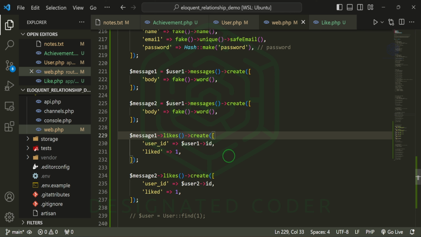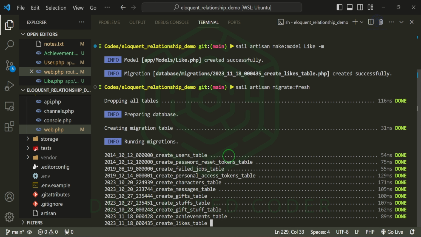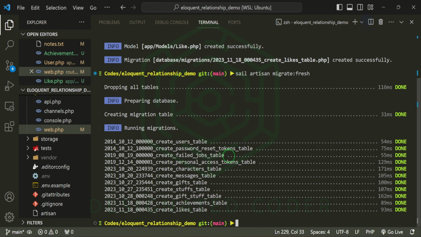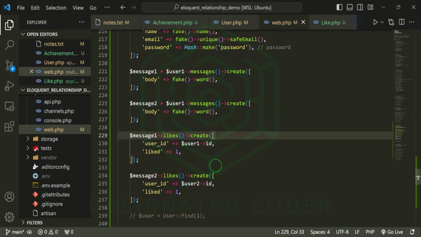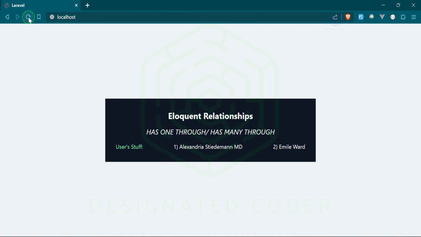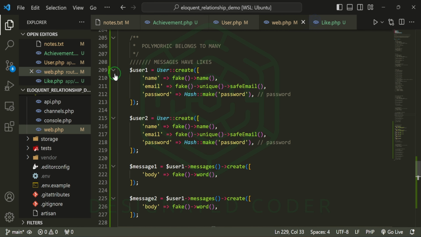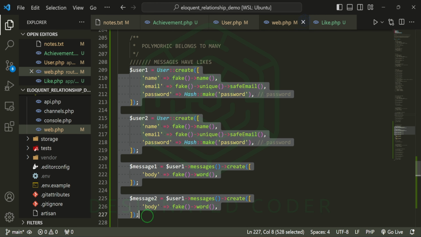Let's go ahead and run our migration, just so that we can have the new tables in our database. Because each part of this series has different aspects to it, I do want to freshen up that database real quick. Drop everything, let it run again, and then close this. In order to get this to run, we need to go to the browser and refresh it. Okay, we have nothing here, which is great. We can now comment all of this out.